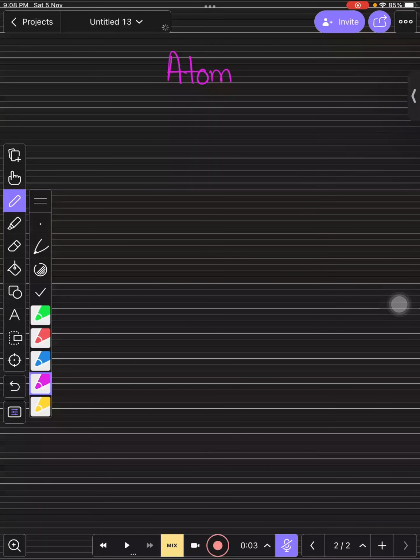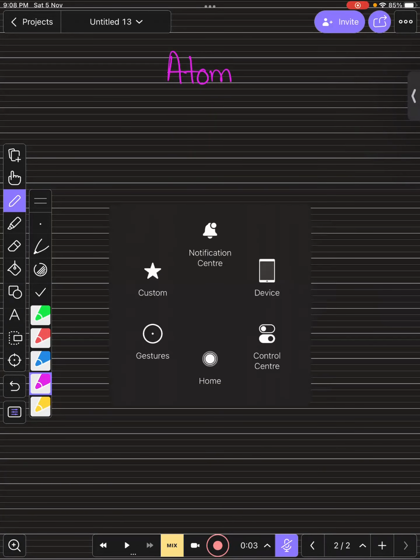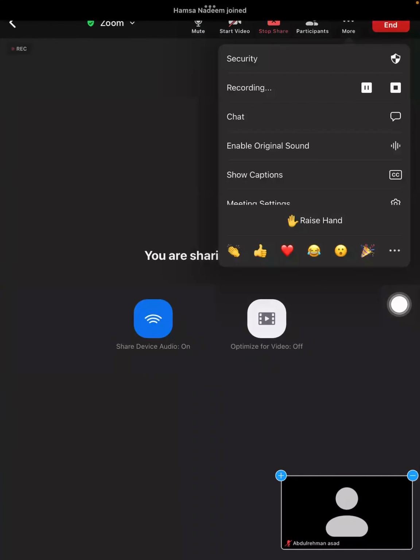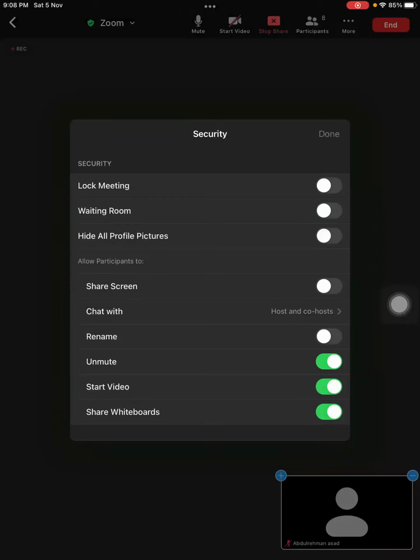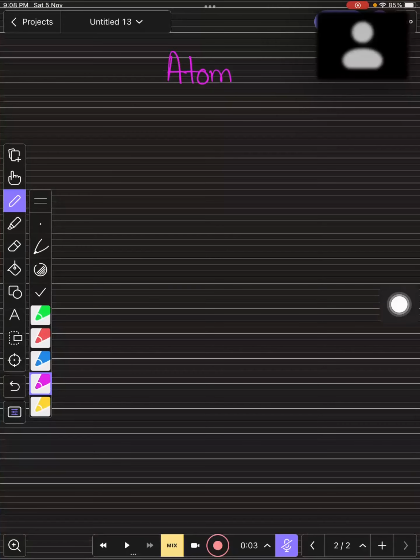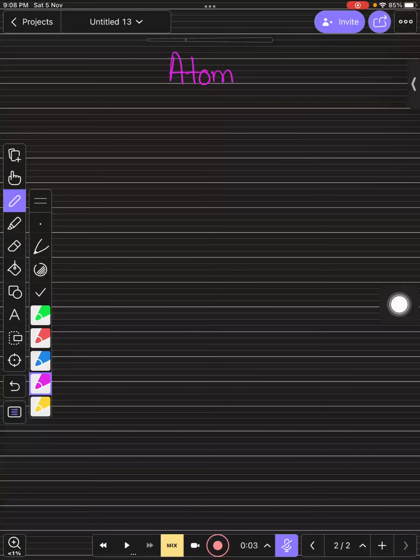So what is an atom? Kids, any one of you, do you know what an atom is? What is an atom? Yes, Hafsa, can you please tell me what an atom is?